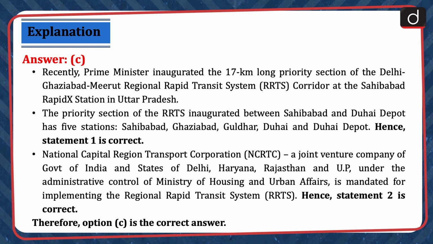Recently, Prime Minister inaugurated the 17-kilometer long priority section of the Delhi-Ghaziabad-Meerut Regional Rapid Transit System corridor at the Sahibabad Rapidex station in Uttar Pradesh. The priority section of the RRTS inaugurated between Sahibabad and Duhai Depot have 5 stations: Sahibabad, Ghaziabad, Guldhar, Duhai, and Duhai Depot. Hence, statement 1 is correct. National Capital Region Transport Corporation, a joint venture company of Government of India and states of Delhi, Haryana, Rajasthan, and UP under the administrative control of Ministry of Housing and Urban Affairs, is mandated for implementing the Regional Rapid Transit System.